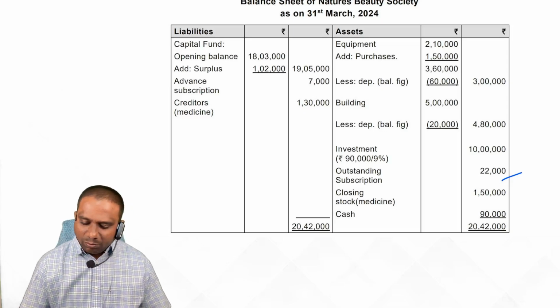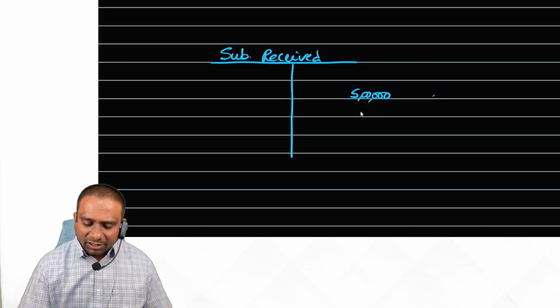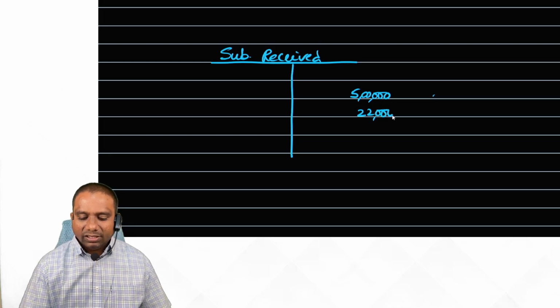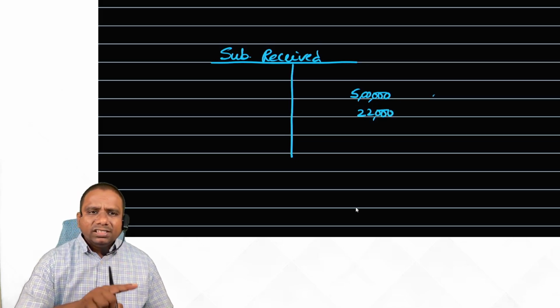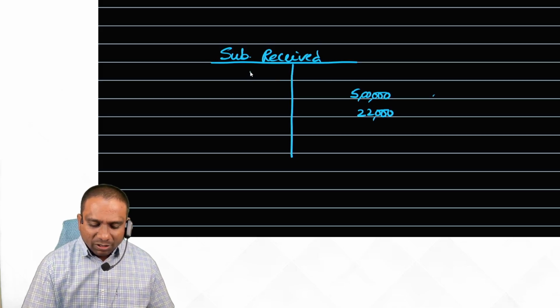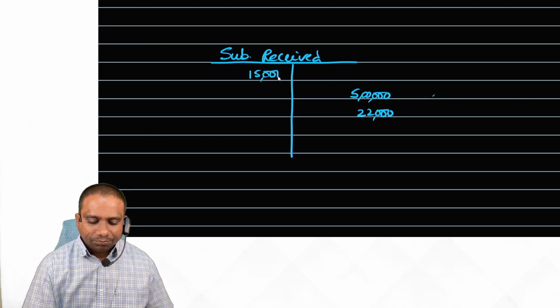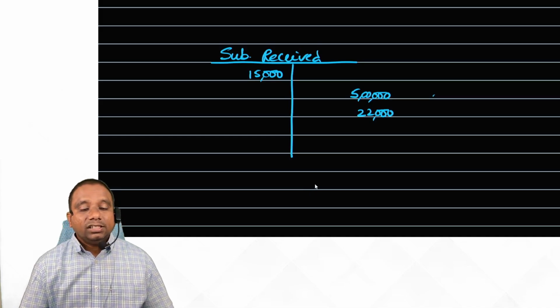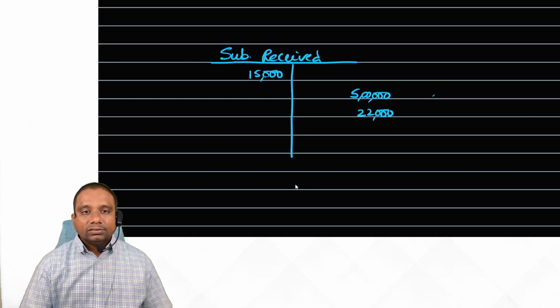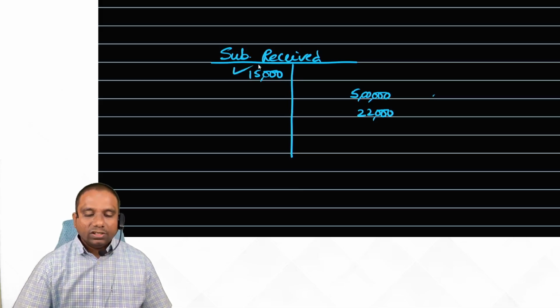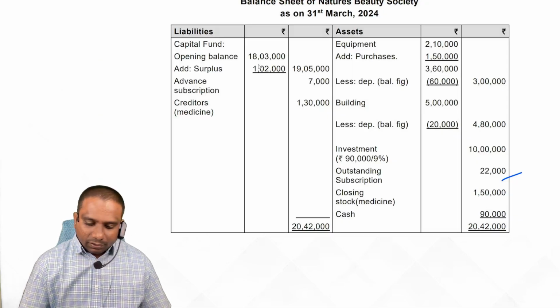Now the same becomes 22,000 on the credit side, current year outstanding. Previous year outstanding, write down on the debit side of the subscription account. Is it clear, student? What is the opening entry for this? Subscription account debit to outstanding subscription account. That's why we are writing this entry.